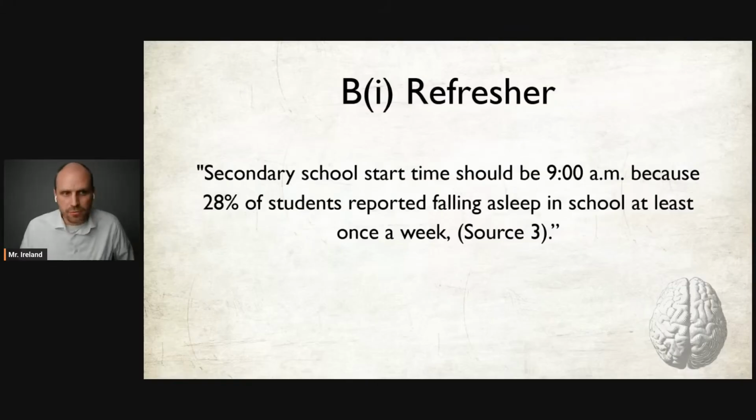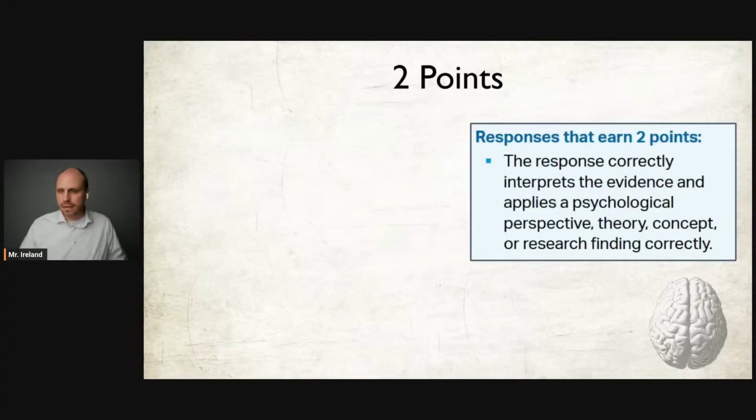So what we said for B1 earlier, as a refresher, is secondary school start time should be 9 because 28% of students reported falling asleep at school at least once a week, source 3. And here's how we're going to earn 2 points explaining how that supports our claim. Our response correctly interprets the evidence and applies a psychological perspective, theory, concept, or research finding correctly.